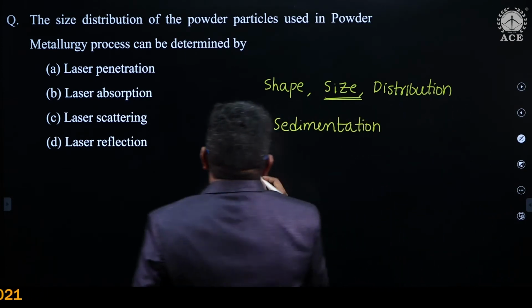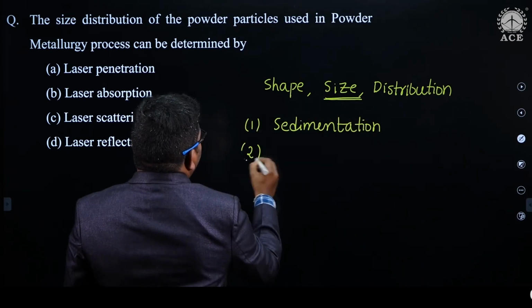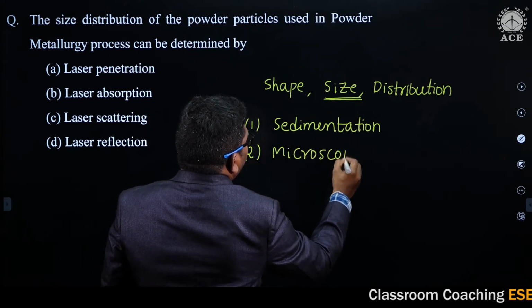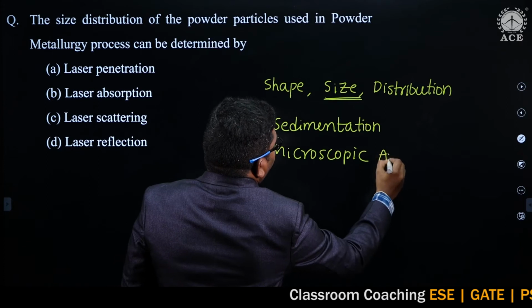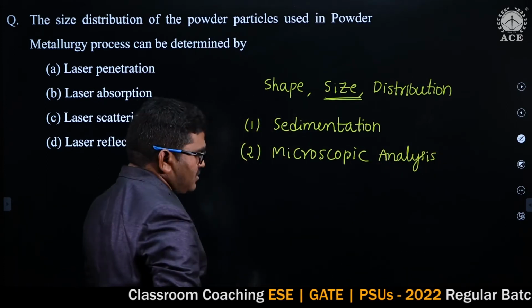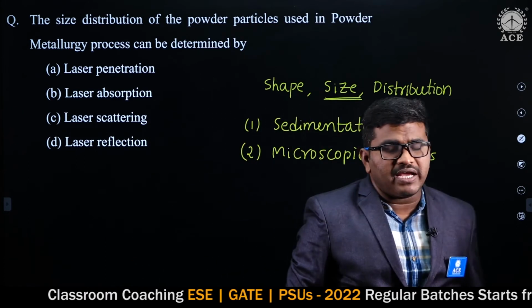And the second is microscopic analysis. Mainly we are using this technology nowadays, microscopic analysis.